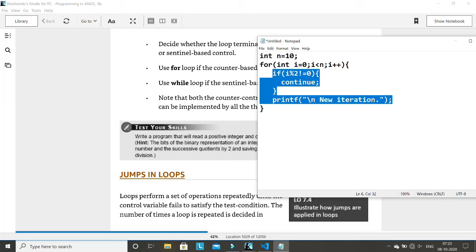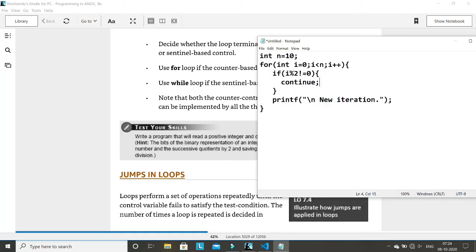Next time again it will go here, and now it will come for I equal to 3. For I equal to 3, again this value is true, so it will go here, and again it will find continue. The moment it finds continue, it will jump from here to the beginning of this for loop again. So this is the purpose of continue. Anytime you write continue, it will skip the remaining lines for that particular iteration, not for all iterations. For that particular iteration, this continue will skip all the remaining parts and directly jump to the next iteration. This is called continue.